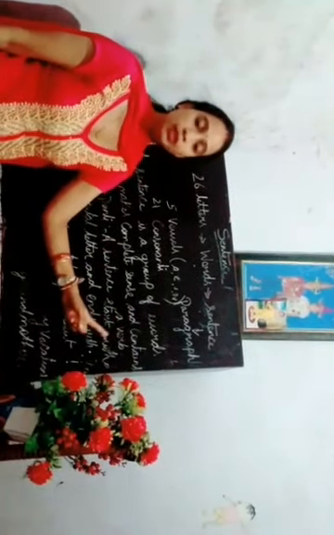Let us see the definition of a sentence, what exactly a sentence is. A sentence is a group of words that makes complete sense and contains a verb. That means any group of words is not a sentence. Only a group of words which has complete sense and contains a verb is a sentence.